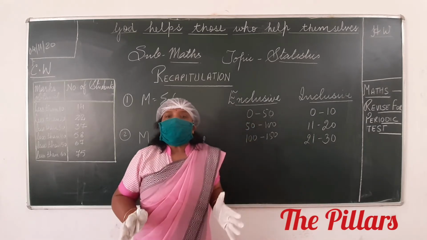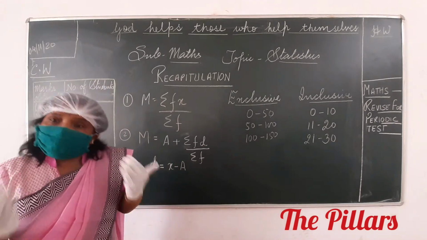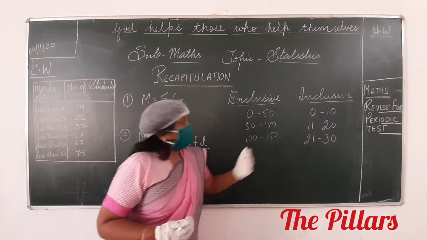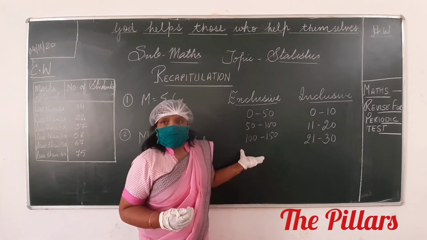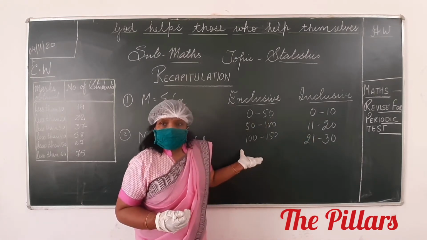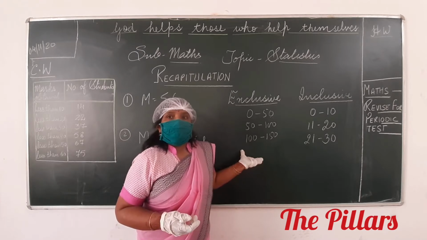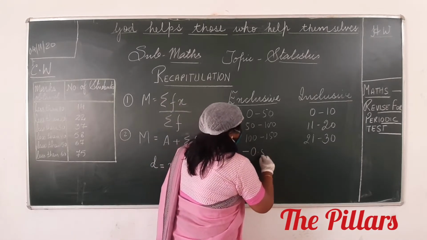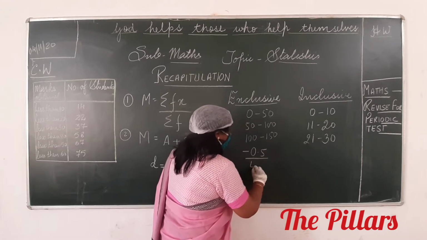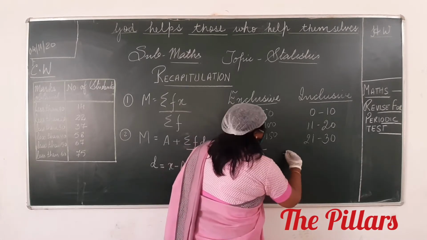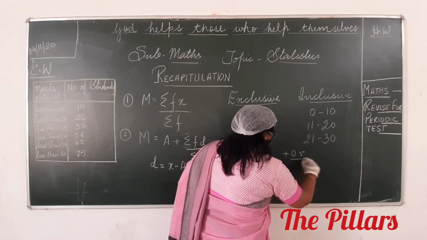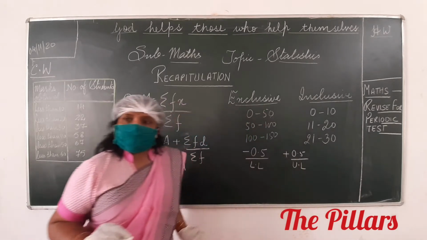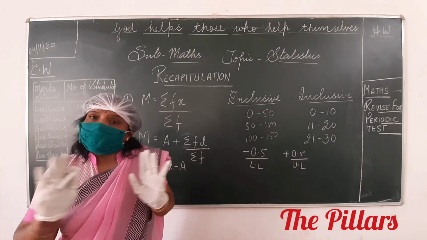How do you convert inclusive to exclusive? Subtract 0.5 from the lower limit and add 0.5 to the upper limit. What is the 0.5 called? Adjustment factor.